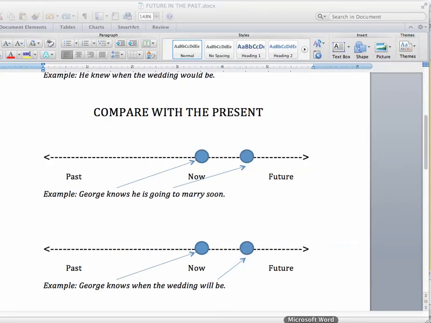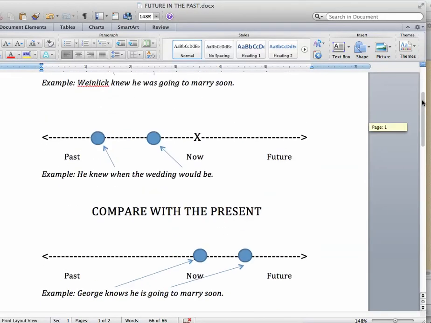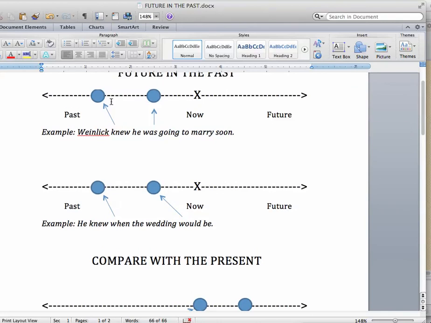Let's compare those past sentences with present sentences. If I'm talking about George now, George knows now he is going to marry soon, or he knows now when the wedding will be. So this is present, future, present, future. But when we talked about Weinlich, the whole story was in the past. So we talked about he knew past about something later in the past, but there's now. He knew in the past something later in the past, but here is now.